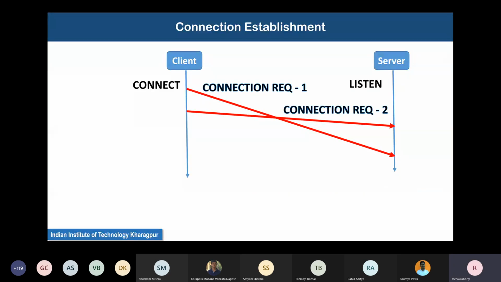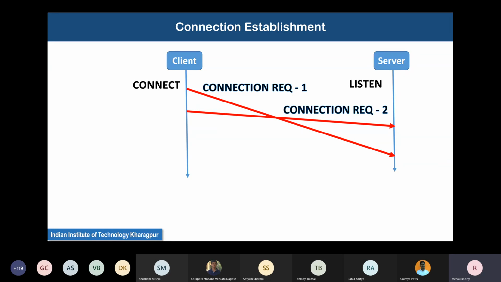Okay, so in normal situation, these two arrows would never have intersected. But here in this situation, they do intersect. Why? Because the first segment has got delayed and has reached the server later than the second segment. Although the second segment started from the client later, it has reached the server first. This can happen. This is not a made up scenario.